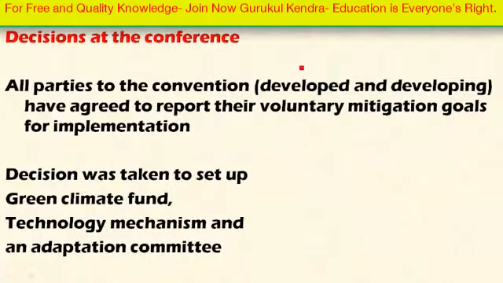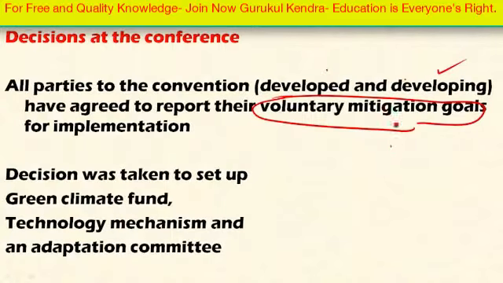These decisions include better cooperation between the developed and developing countries in reducing greenhouse gas emissions, and also other important decisions. Let's look at these decisions. Here, all the parties to the convention, that is all the countries that are members to the convention, including developed as well as developing countries, have agreed to report their voluntary mitigation goals for the implementation. So this is one of the important decisions.